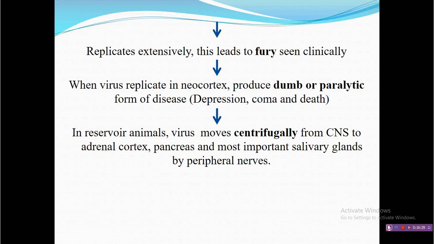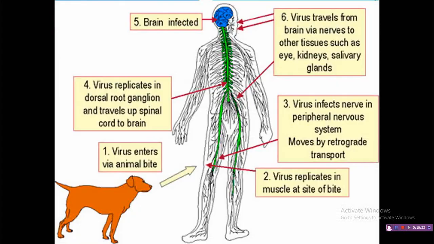Once it reaches the main center of the nervous system, the brain tissue, it damages it, and then it is distributed to various distal organs. Here we can see that once a rabid dog or rabid animal bites a human, the first thing is local replication of the virus.